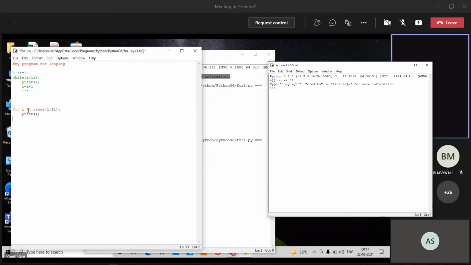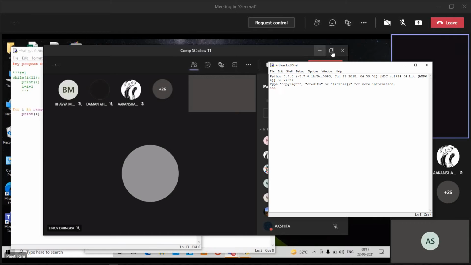Okay. Then for I in range 1 to 10. It was writing 11, but it will exclude that outer part of the range. Okay. It will exclude the outer. Sorry.